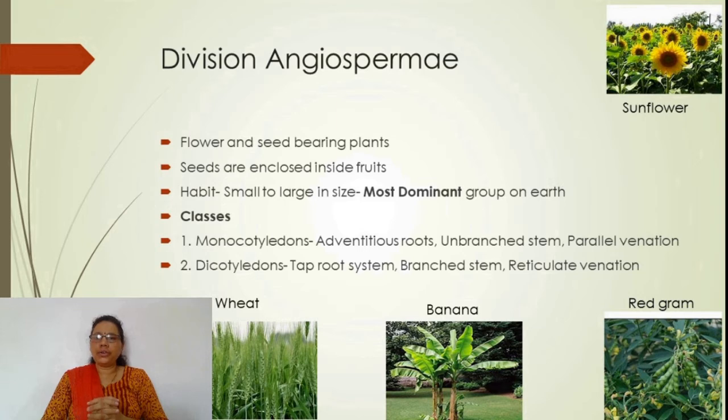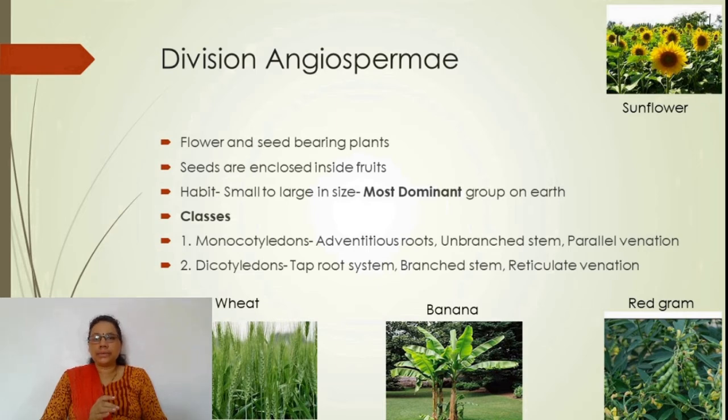A lot of plants are produced in abundance, and they are divided on the basis of their number of cotyledons into two classes: monocotyledons and dicotyledons. On their characteristic features, they are differentiated into monocots and dicots. Monocotyledons have an adventitious root type, and dicotyledons have a taproot system.